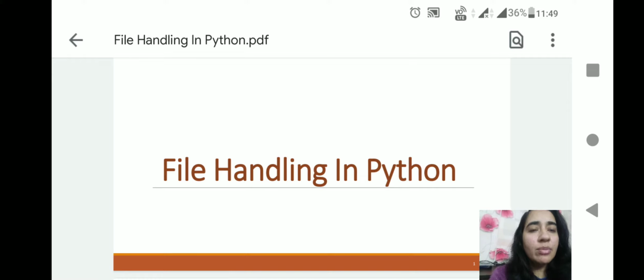Students, today I am here to present the chapter File Handling in Python. As you know, in Python it is very important to store the data permanently. So here we have a choice. We can store our data permanently in a text file or binary file. Also you can use the CSV file. So what is the important role of all these files? We are going to learn it today.